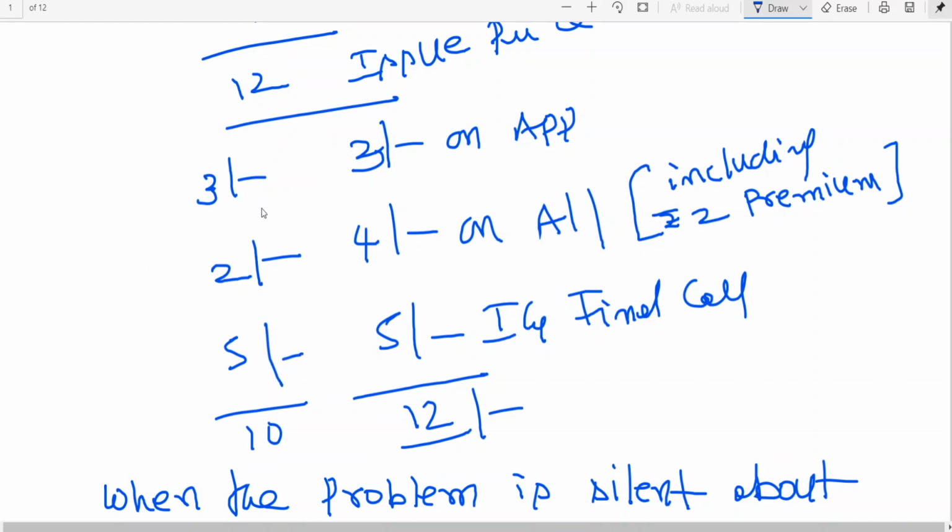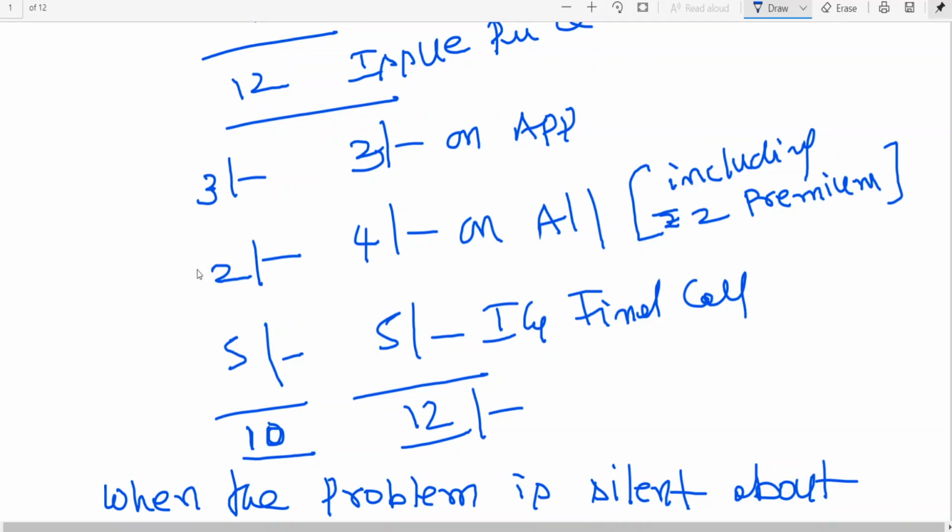I say 3 rupees application, 2 rupees allotment, 5 rupees first and final call. It is coming to how much? 10 rupees. 3 rupees application, 2 rupees allotment, 5 rupees, coming to 10 rupees. Whereas here it is coming to how much? 12 rupees. Clear to you?